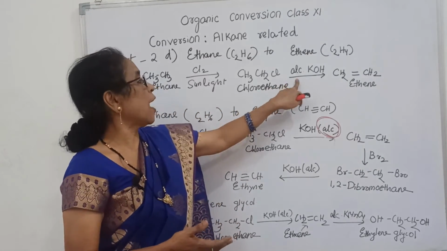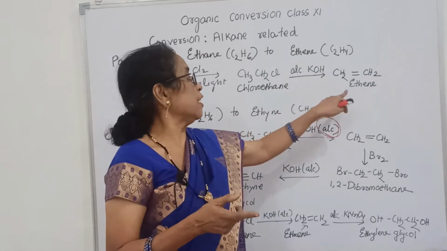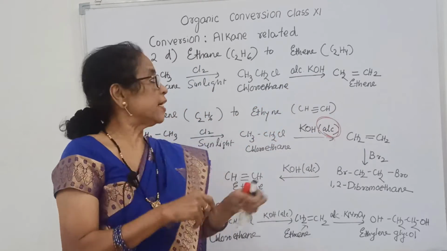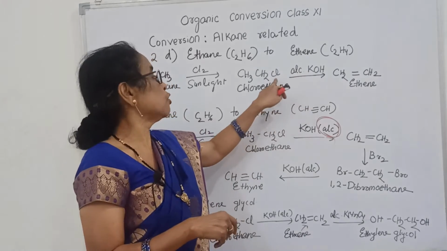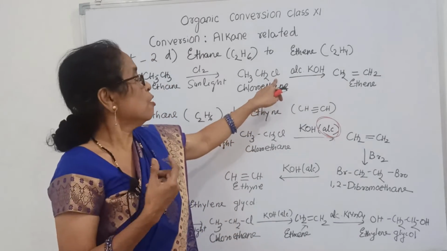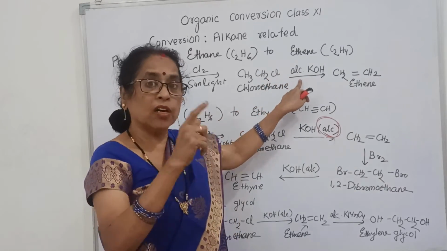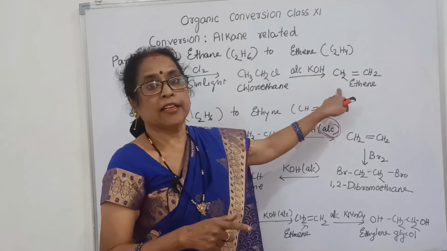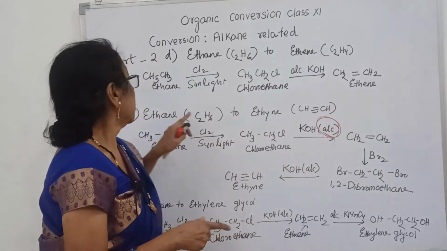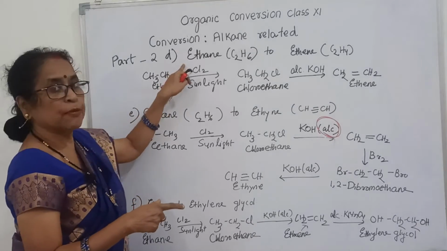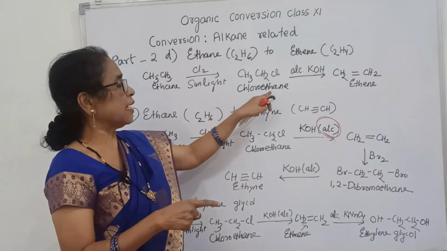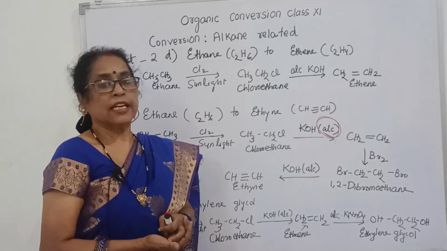On treatment with alcoholic KOH, it gives ethene. Remember, if you treat with aqueous KOH, it should give alcohol, ethyl alcohol. But here you are treating with alcoholic KOH, that is why it gives ethene, with a double bond.